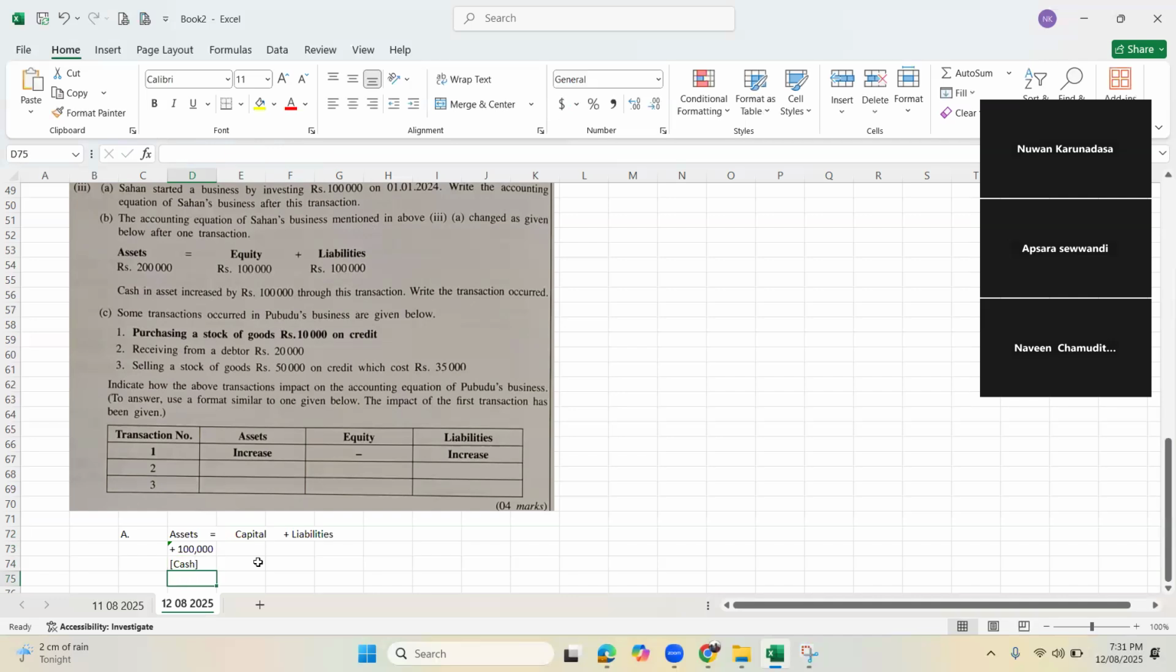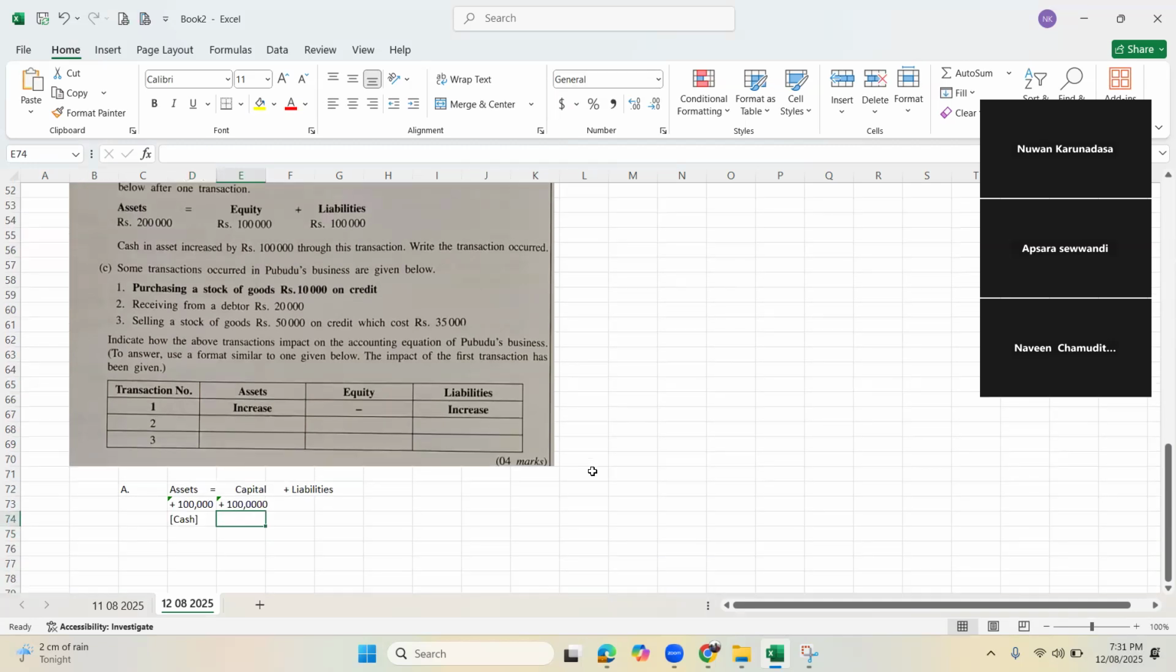Then the other side: there is a two-way impact. Every time, from each equation, there is a two-way impact. What is the other impact? Capital increase. Perfectly correct. So plus 100,000 capital. Why? The owner gave it. When the owner invests, capital will increase. When the owner takes back, we call it drawings, and the capital will come down. So cash increases, and since the owner gave it, capital will increase. Number one, we wrote the answer.